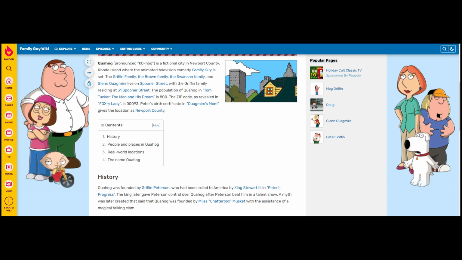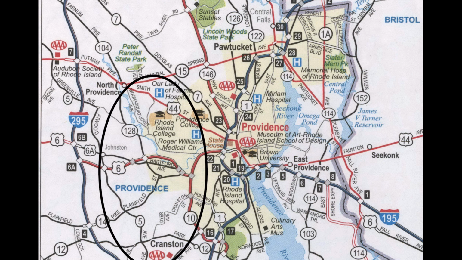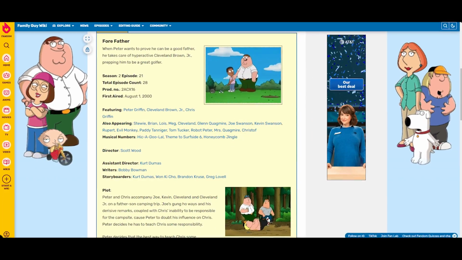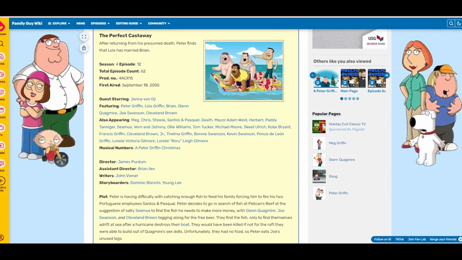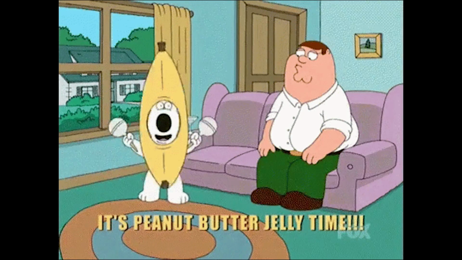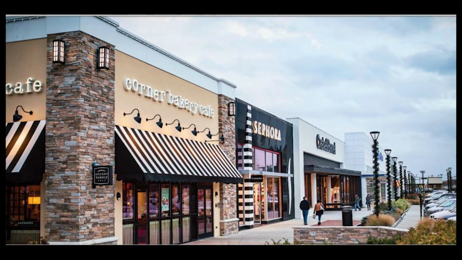There's a few theories about the location of this town. First set of theories, let's look at the Family Guy wiki. Some people suggest that the location of the skyscrapers mean that the home is west of Providence, somewhere in Cranston or Johnston. But according to the episodes 15 Minutes of Shame, Forefather, and Perfect Castaway, Quahog has a coastline. This could mean that it could be based off of either Providence itself or Cranston.